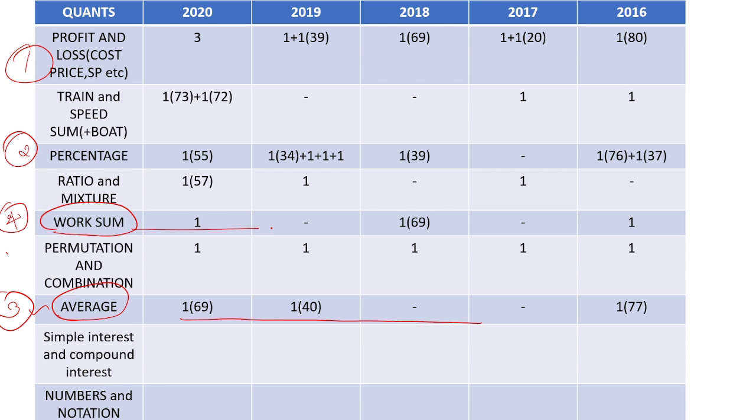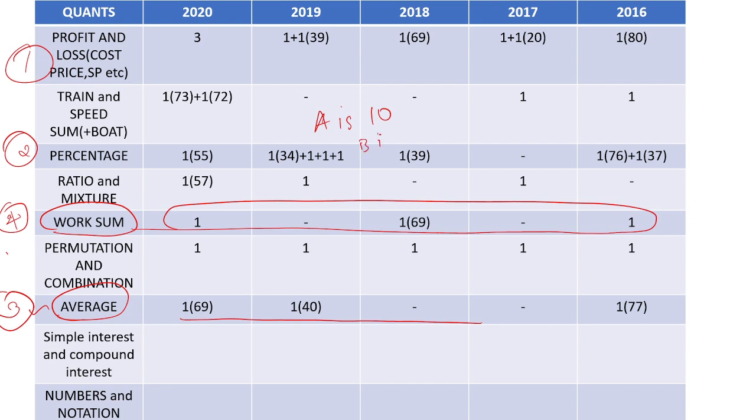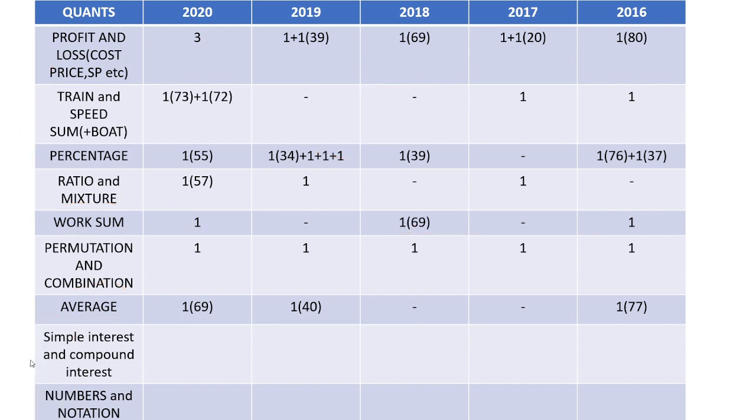I think they are asking this question. Work, this simple question. A does a work in 10 days, B does a work in 20 days. Then A and B, when combined, how long would they take? This kind of question you should not leave, my friends. It's very simple, no?